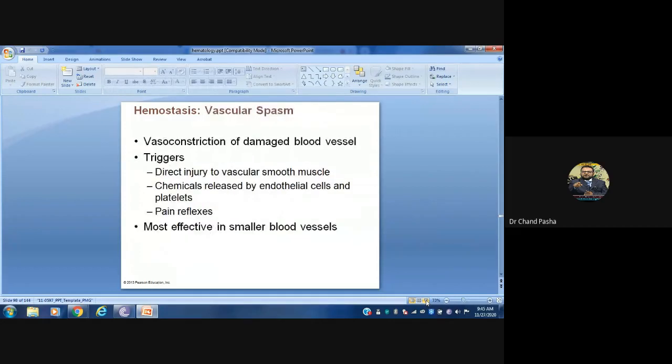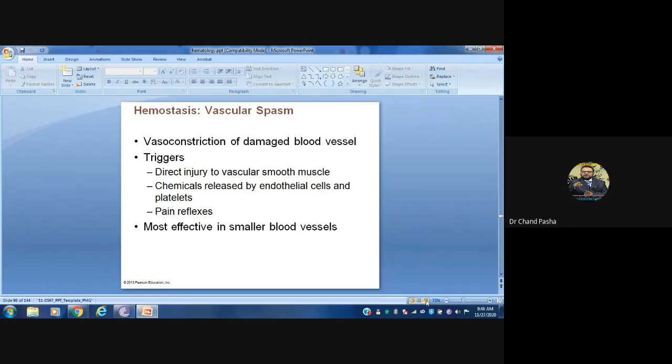So, vascular spasm is the vasoconstriction of a damaged blood vessel. The muscles are contracted, so the lumen of the blood vessel becomes narrower.